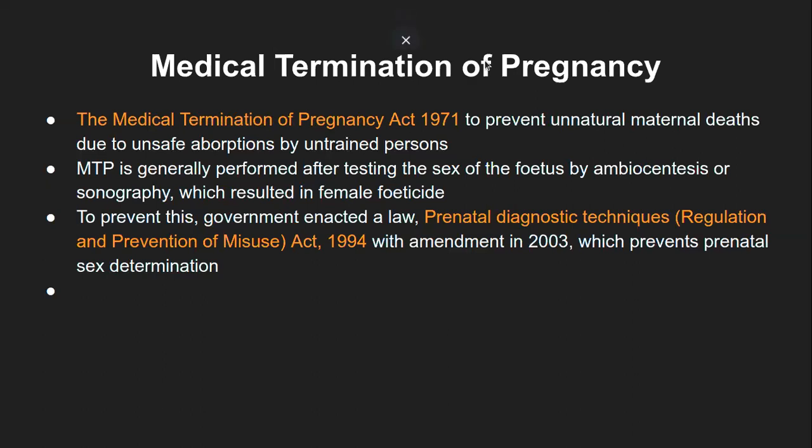Okay, so that was the first act, which was designed in 1971. But what happened after that was that the medical termination was majorly done after testing the sex of the fetus, and that is when female feticide became a major issue. Then the government enacted another law, called the Prenatal Diagnostic Techniques Act, or the Regulation and Prevention of Misuse of prenatal diagnostic technique, in 1994, with another amendment in 2003, which prevents prenatal sex determination.